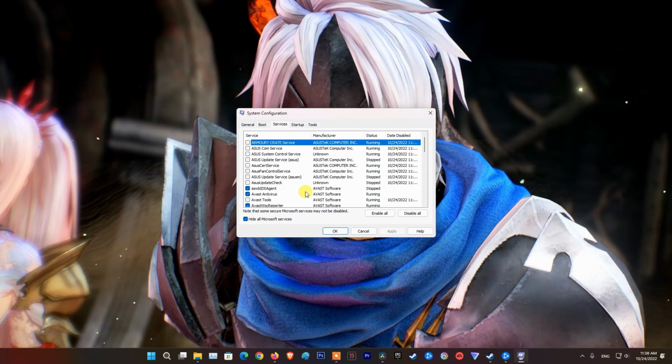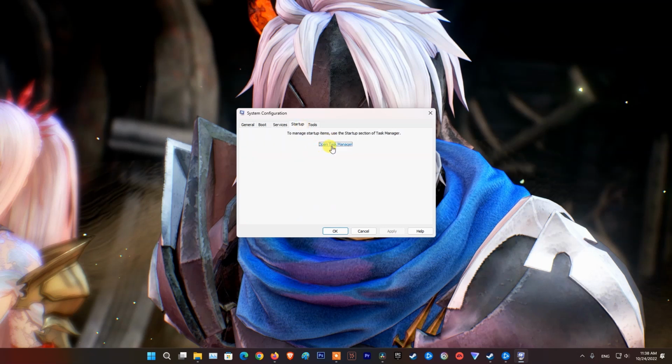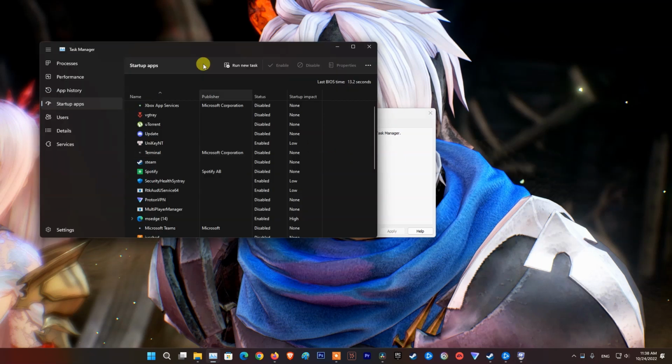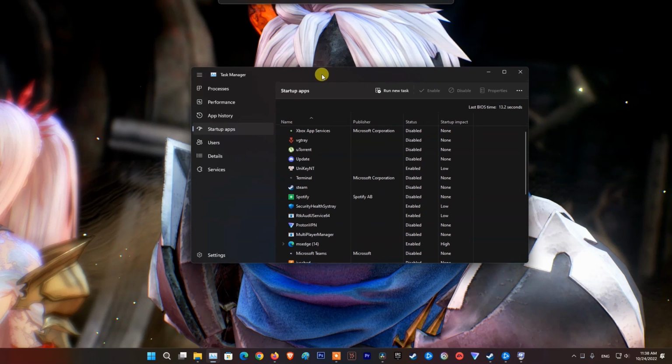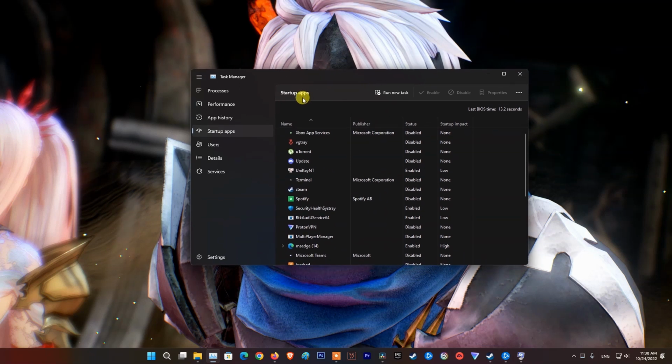On the Startup tab of System Configuration, select Open Task Manager. On the Startup tab in Task Manager, for each enabled startup item, select the item and then select Disable. Keep track of which items have been disabled. You will need to know this later.